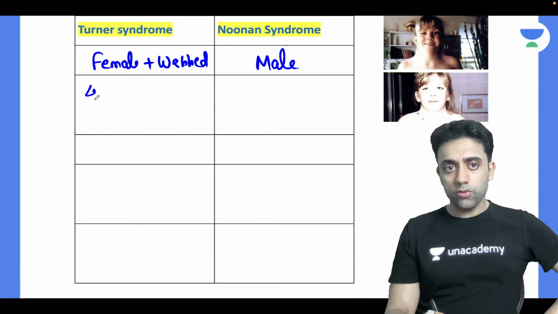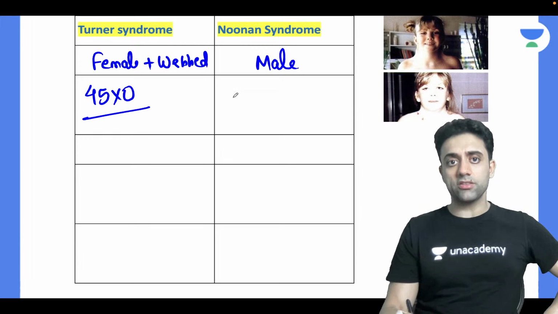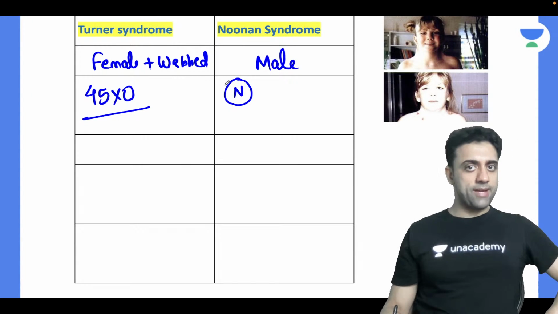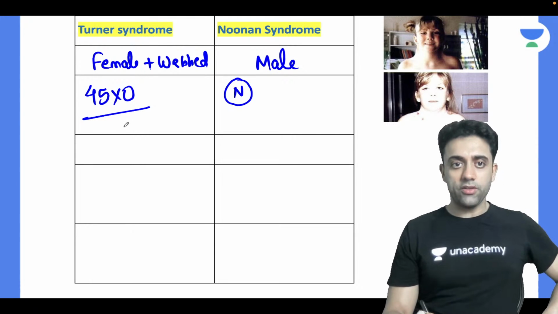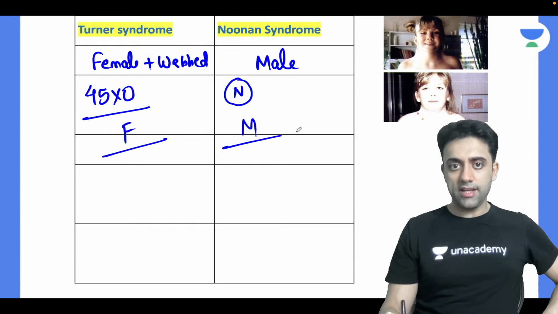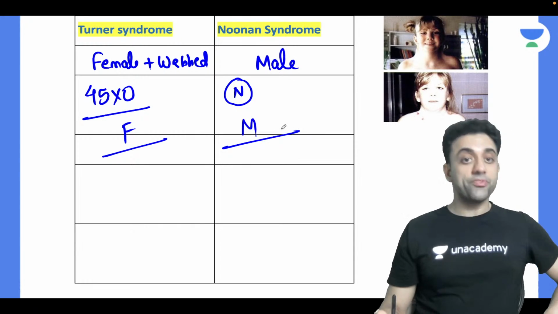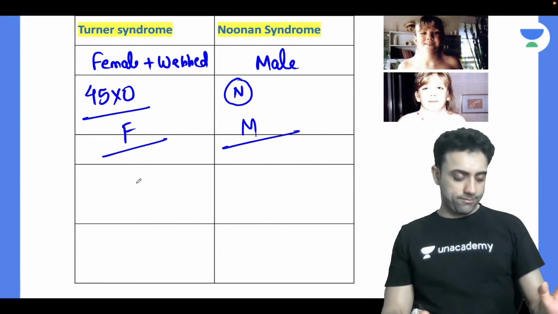In Turner syndrome, the karyotype is 45XO, whereas in Noonan, the karyotype is normal. Bilkul sahi baat hai. Aur kuch? Yes. Turner, very good, Savan, very good. Turner is in females and Noonan is in male. I can say that. What else? Yes, very good, Hriday. Maza aa gaya, bahut accha answer kar raha hai.